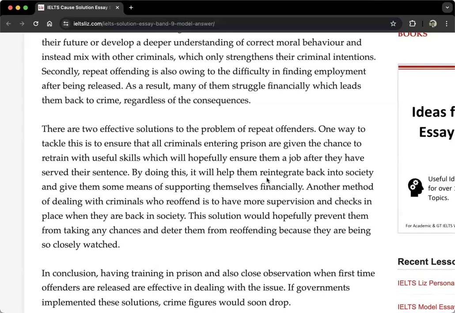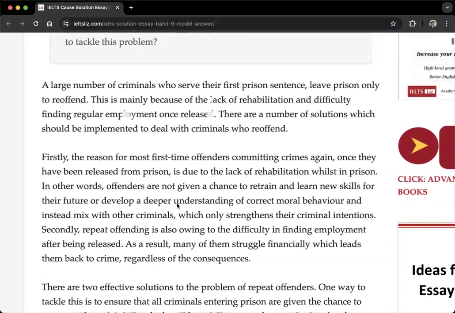So two solutions here. First one is to give them some skills in prison. And second is to control them. And if you do that and that, then these prisoners, these criminals, they will not reoffend. So it means they will not do the crime again. Yes, thus, these solutions are solving these problems.